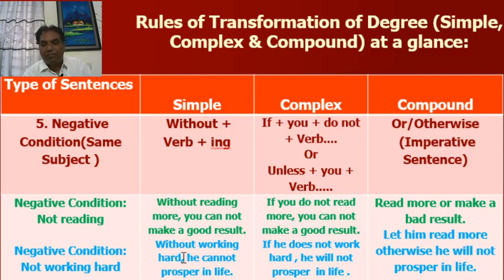Look at the second example. Complex sentence: If he does not work hard, he will not prosper in life. In simple, without working hard, he cannot prosper in life. You have to use cannot. Look at the compound. Let him read more, otherwise he will not prosper in life. You have to start with let, as the subject is from third person.